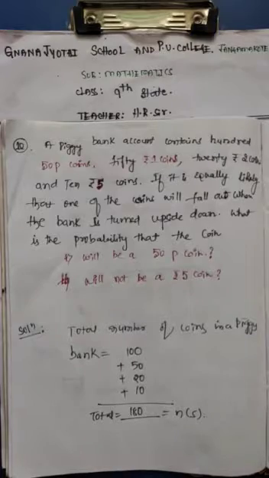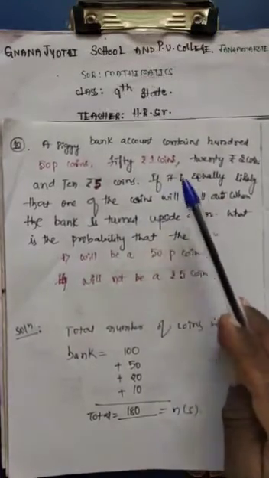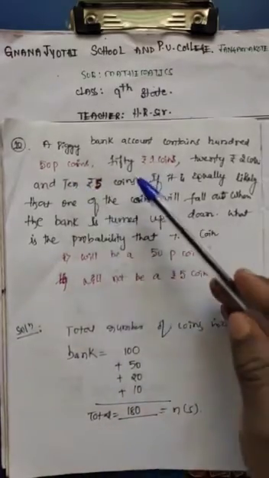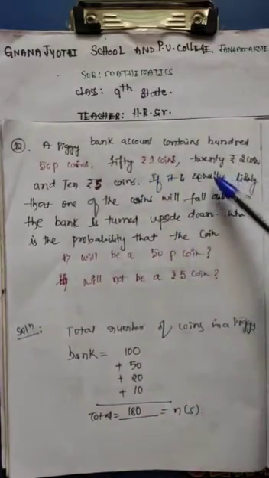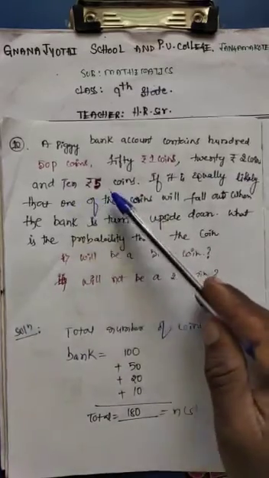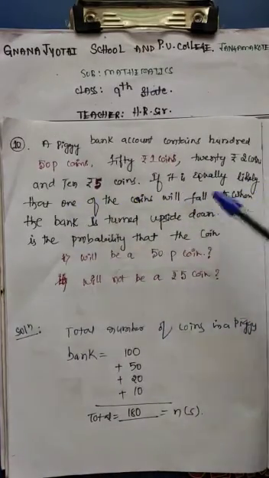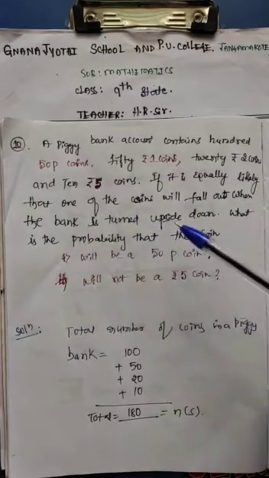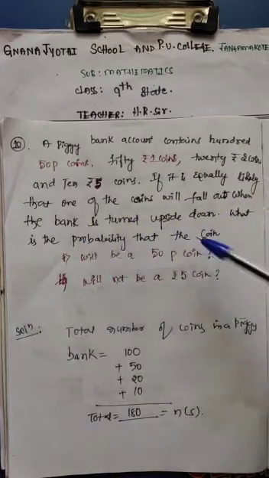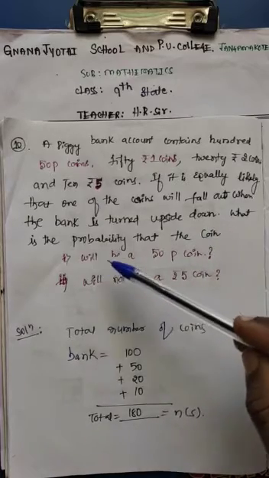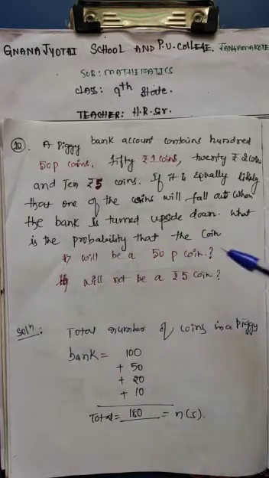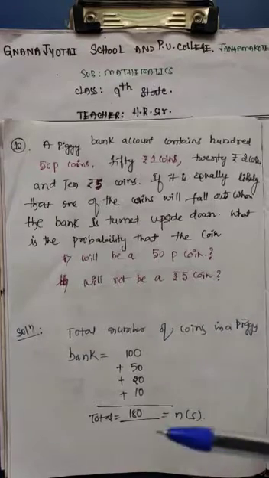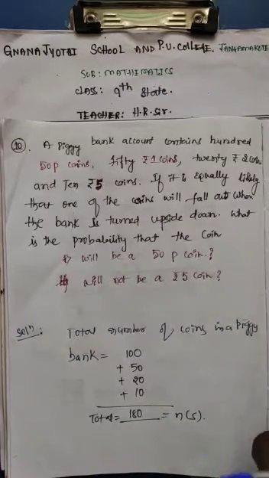A piggy bank contains 150 paisa coins, 50 one rupee coins, 20 two rupee coins and 10 five rupee coins. If it is equally likely that one of the coins will fall out when the bank is turned upside down, what is the probability that the coin will be a 50 paisa coin, and that it will not be a 5 rupee coin, right? So come to the solution.